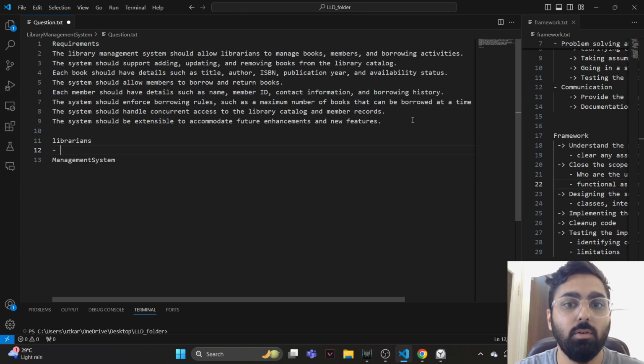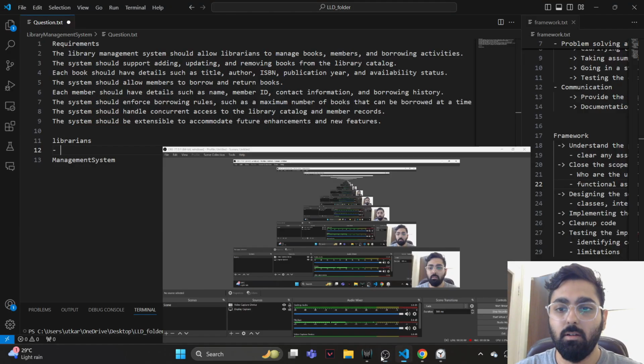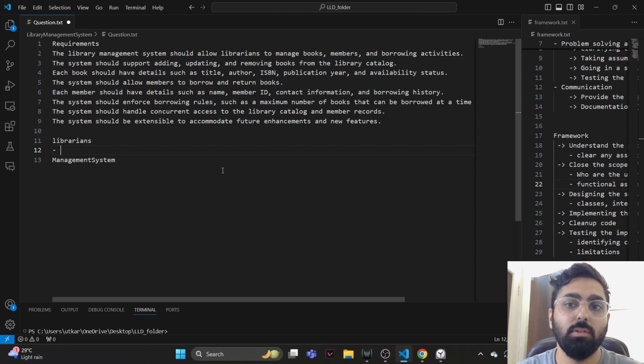The system should support adding, updating and removing books from the library catalog. Each book should have details such as title. So we have book, we have a library management system, we have librarians. I'm not sure whether librarians require a different sort of class yet.